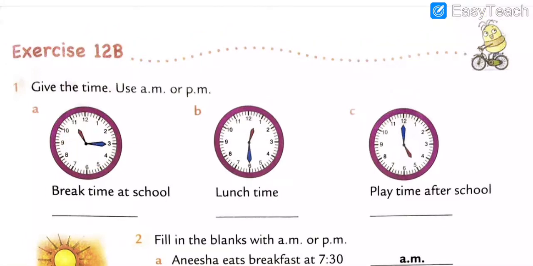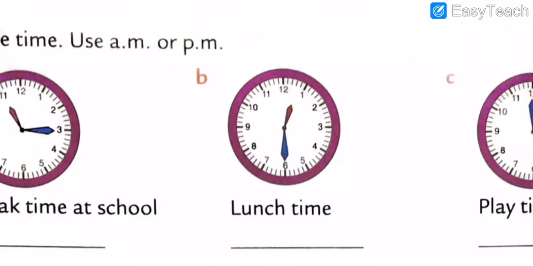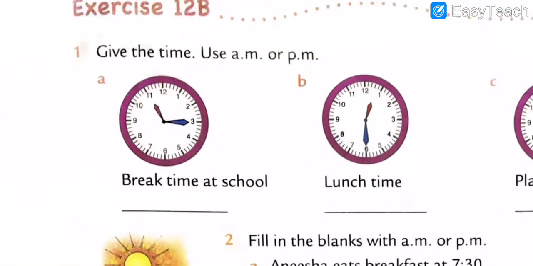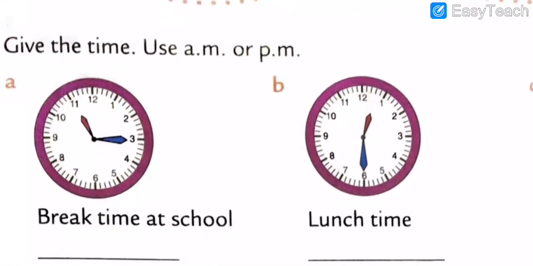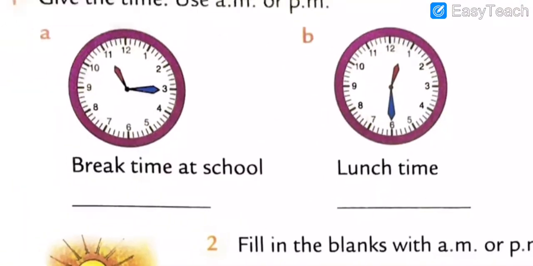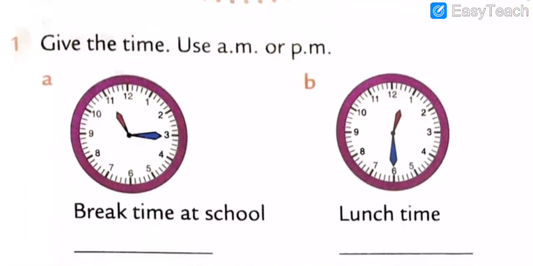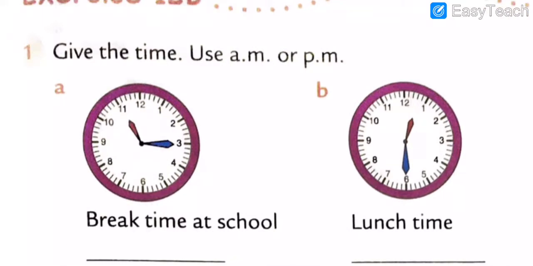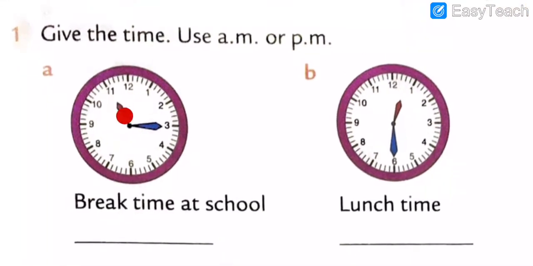11:50. Where are the hour hand and minute hand? We are going to check the hour hand and the minute hand. Got my point, all dear? First we check where the hour hand is. The red hand is the hour hand, and the blue hand is the minute hand.